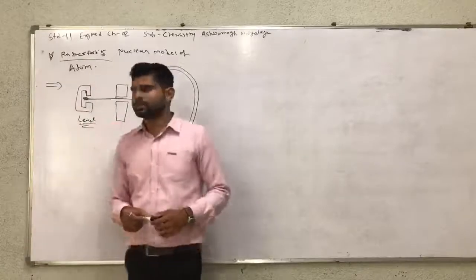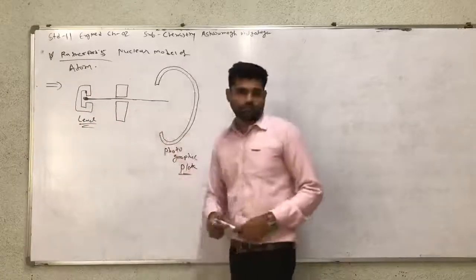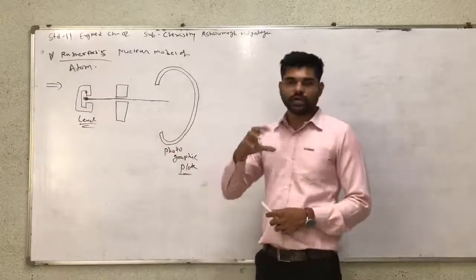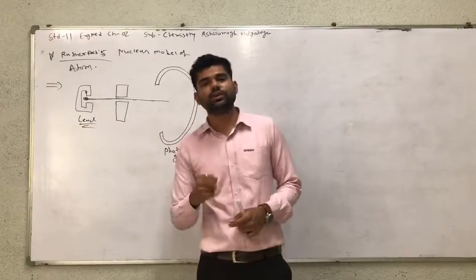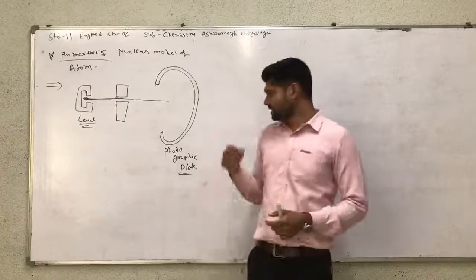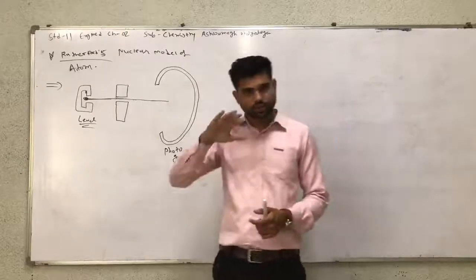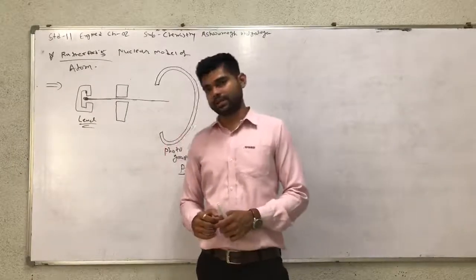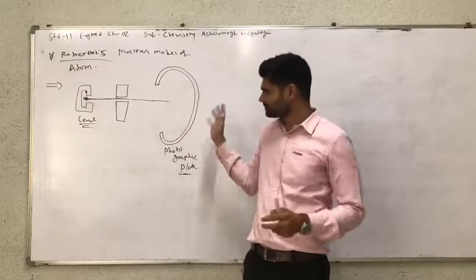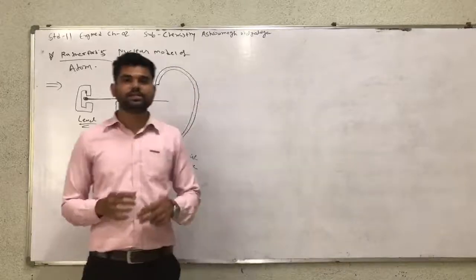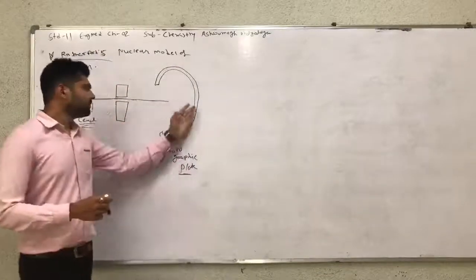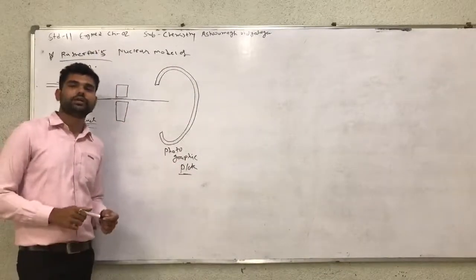Now he takes protection from the ray. He thinks about which type of metal sheet can be used, so that the alpha rays are incident on it and then reflected or refracted and make contact with the photographic plate.